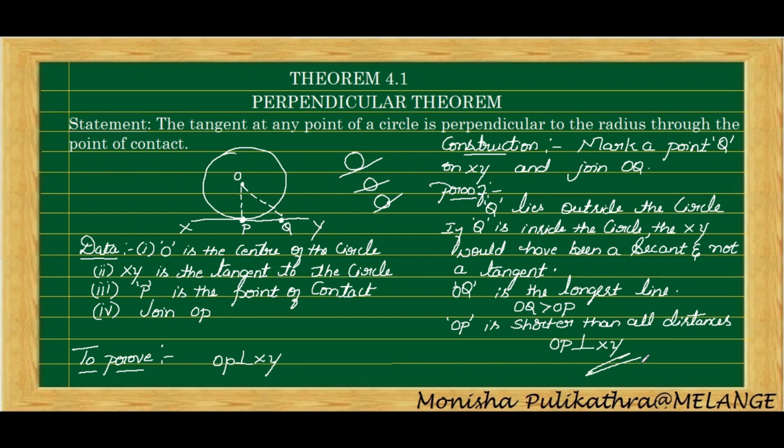Q is outside the circle itself. Okay, so XY is a tangent there. If Q is outside the circle, then this OQ will become greater than OP. Then there are only two lines: one is OQ and the other is OP. If OQ is the longer line, then OP is the shortest line from the center to the tangent. If that is the case, then the shortest line will be the radius, which is perpendicular to XY. Therefore, we have proved OP is perpendicular to XY.